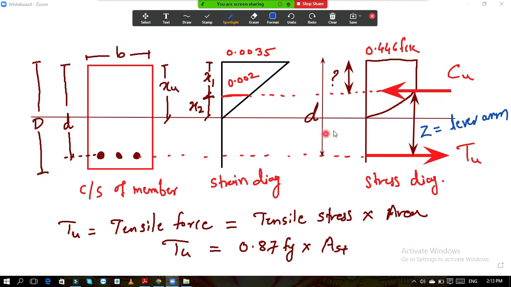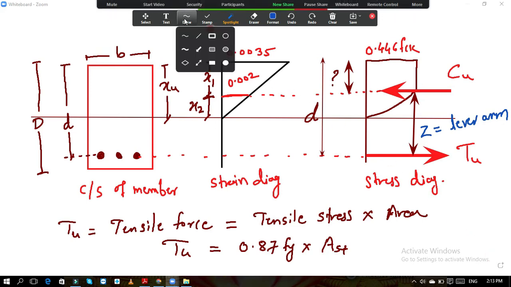So we don't know what this distance is, so that is why we are not able to calculate this z. And the second thing is, if the total distance up to the neutral axis, up to this point, is xu, from top to neutral axis, this is xu. And if this is d, then the remaining will be d minus xu. I hope now I am very clear. If anybody still has any doubt, you can ask me.